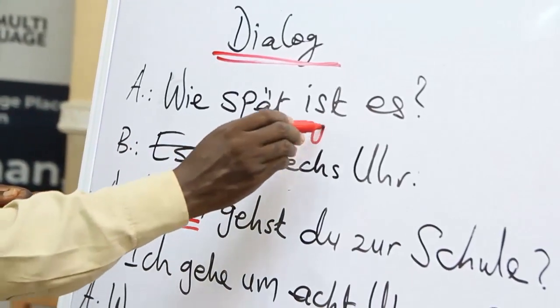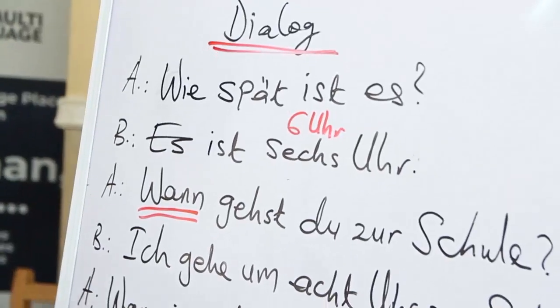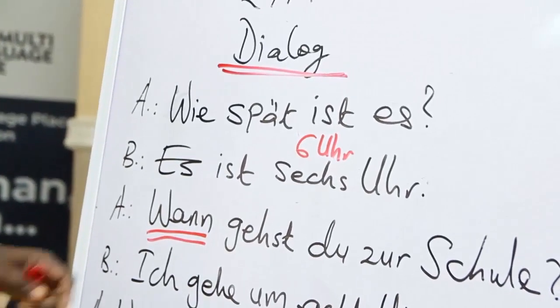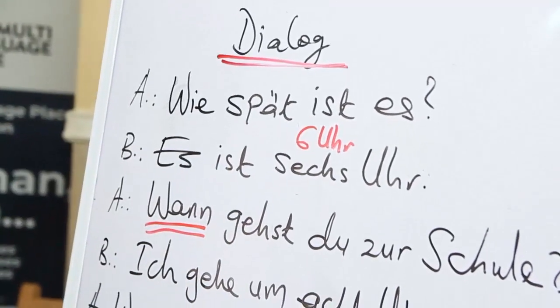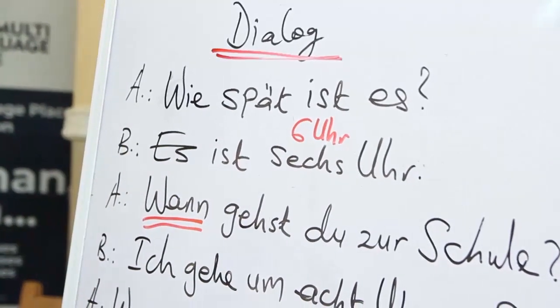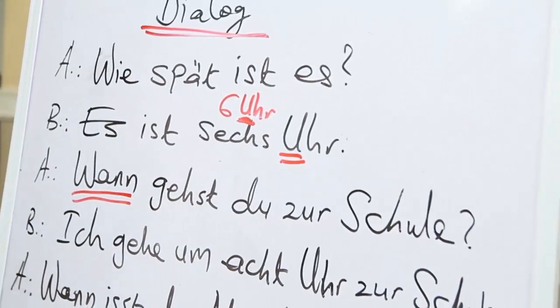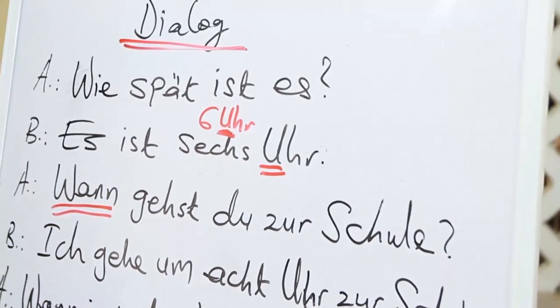6 Uhr. Yeah? At times, you can write it like this. It's also acceptable, it's understandable. Or you write it in words. The important thing is this U must be in capital letter because it's a noun. It's a noun. 6 Uhr.